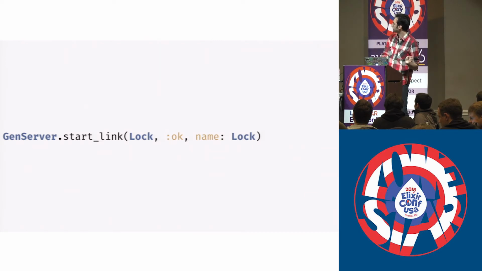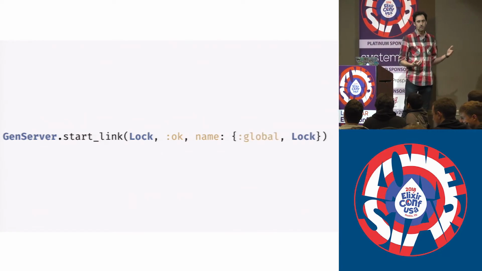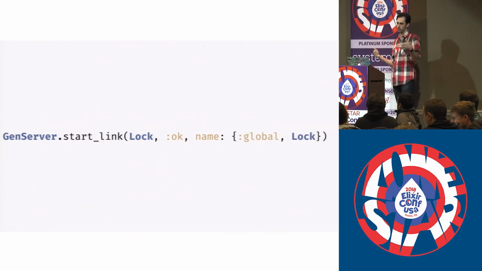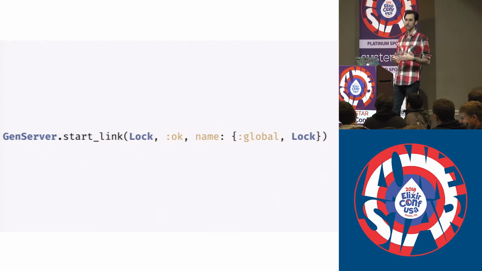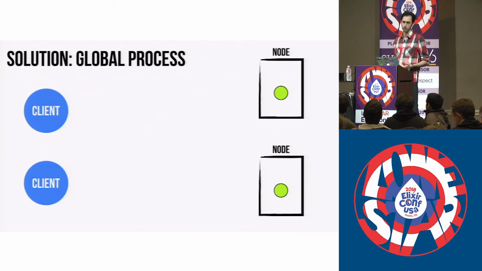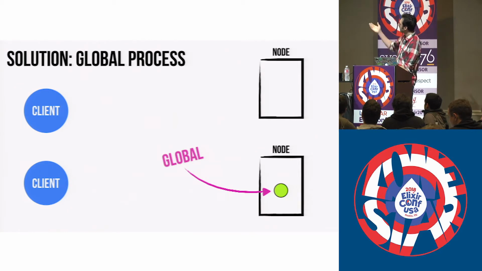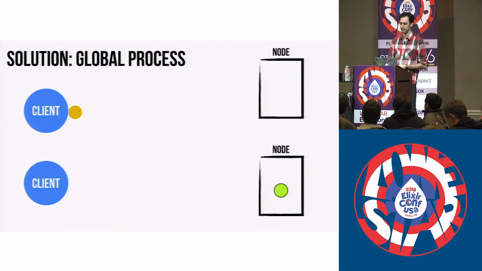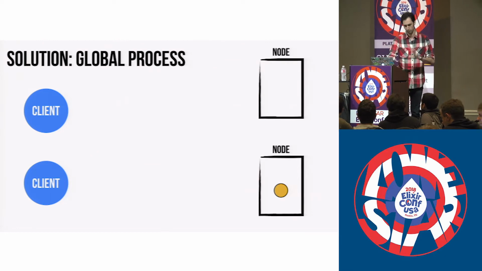We'll take our client, we'll send it a message to this node, and now we realize that the node does not have access to a lock process. There is no lock process in the global process registry anymore because it gets removed when the nodes stop exchanging heartbeats with each other. That's just how it works, sort of by design. And what we might choose to do here is to say, okay, well, let's just go ahead and start a new lock process on this node. No big deal, right? Well, the other one's gone, so it should be totally safe to start this one. So we'll go ahead and fire up a new lock process that can become locked, and we can send a request back to the client. And everything should be working out.